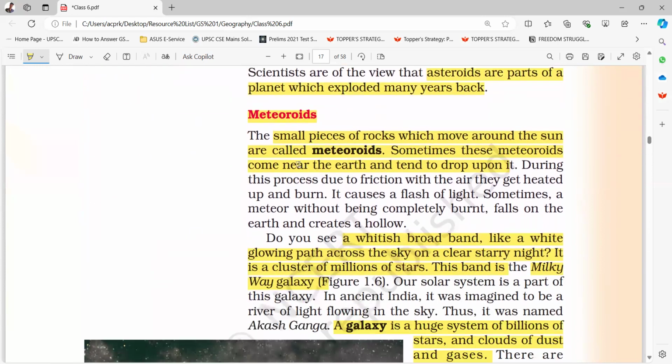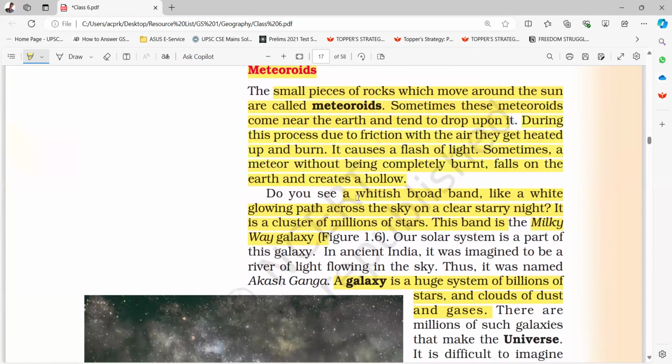Meteoroids. The small pieces of rock which move around the sun are called meteoroids. Sometimes these meteoroids come near the earth and tend to drop upon it. During this process, due to friction with the air, they get heated up and burn. It causes a flash of light. Sometimes a meteor, without being completely burned, falls on the earth and creates a hollow.